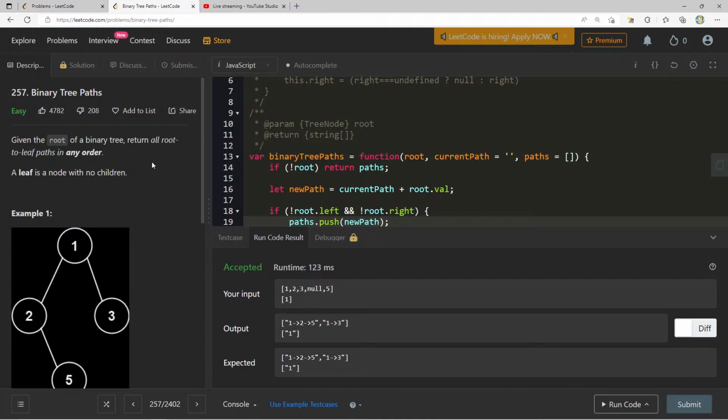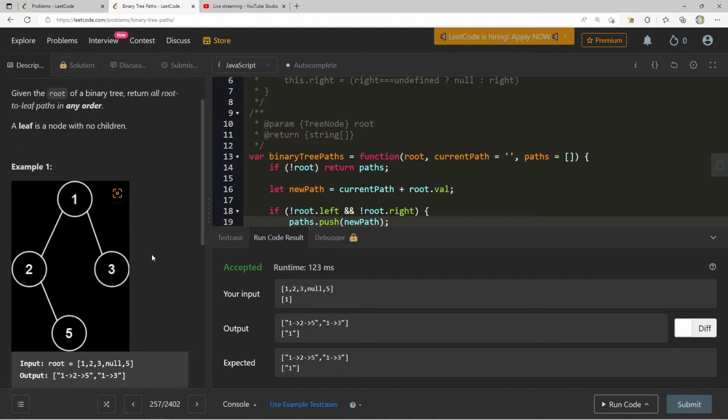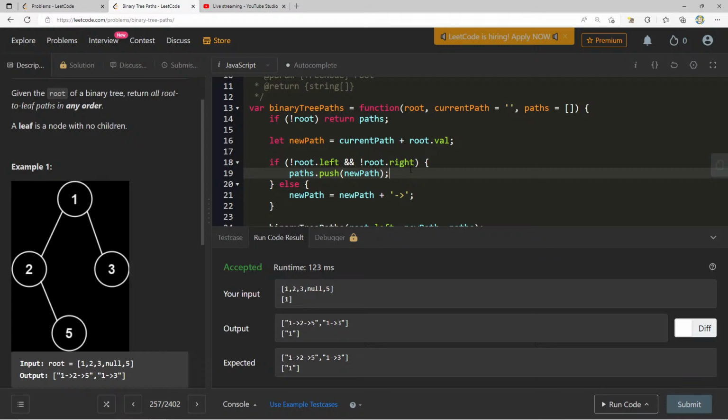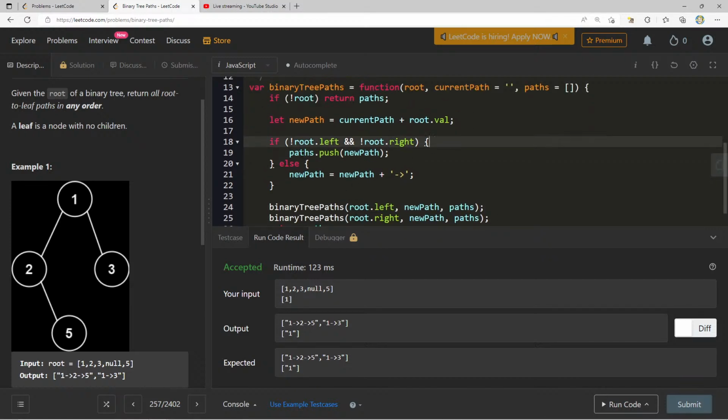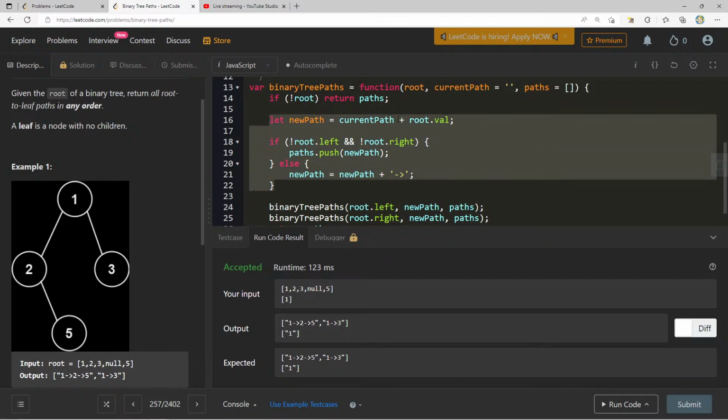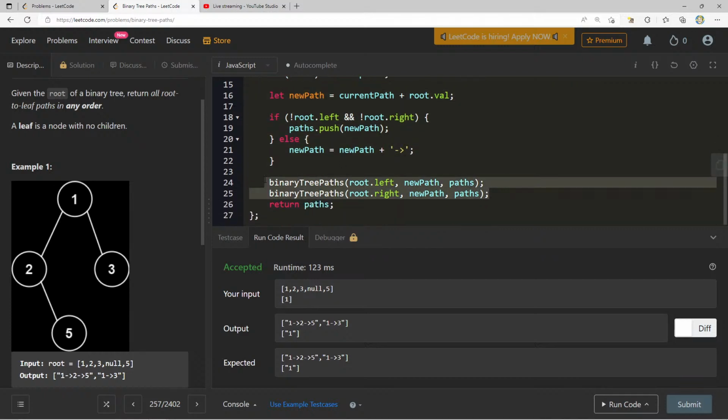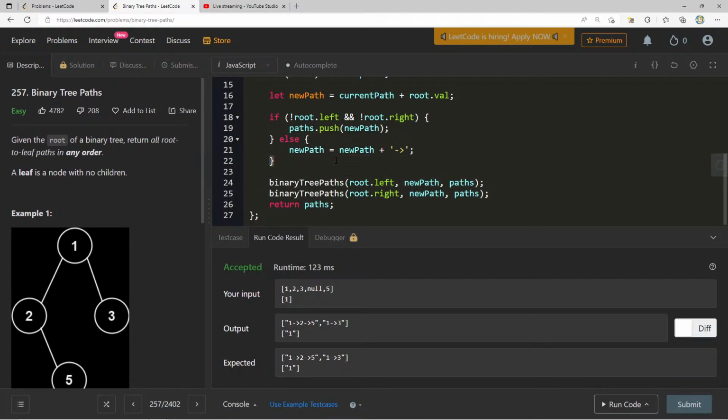Now, this is a binary tree, so we can't really take advantage of any binary search tree properties, for example, the fact that the left node will be smaller than its parent and the right node will be greater than its parent. There's nothing really that we can do here. So the way that I decided to do this is actually a pre-order traversal. Pre-order because we do some operation on the current node first, and then we visit the children, versus something like an in-order where we visit the left, process the current node, then visit the right, or a post-order where we visit the left and right children first before processing the node. So my solution here took advantage of a pre-order traversal.